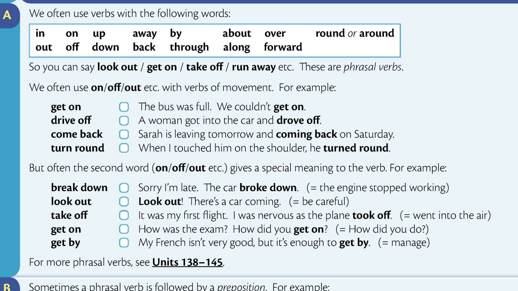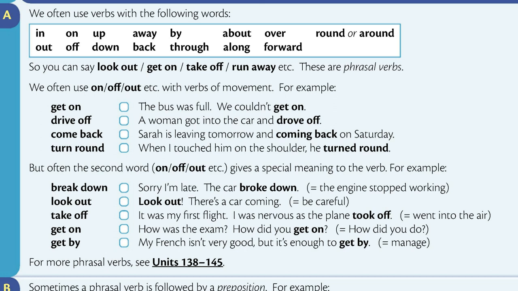These are phrasal verbs. We often use on, off, out, etc. with verbs of movement. For example, get on. The bus was full. We couldn't get on. Drive off. A woman got into the car and drove off. Come back. Sarah is leaving tomorrow and coming back on Saturday. Turn round. When I touched him on the shoulder, he turned round.